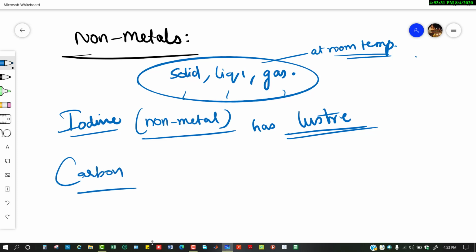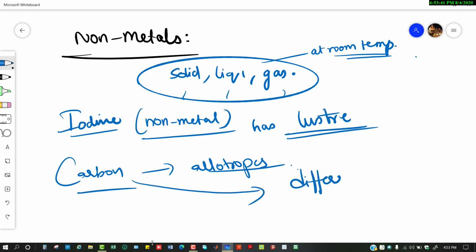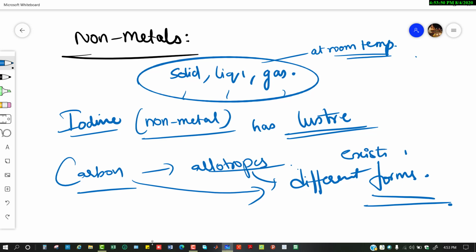So carbon has allotropes. Allotropes means carbon can exist in different forms. Like carbon is present in diamond, and it is also present in graphite.